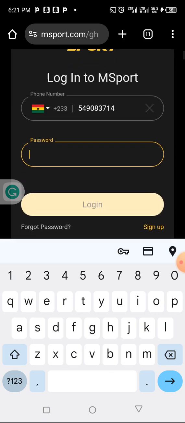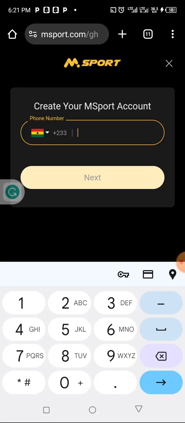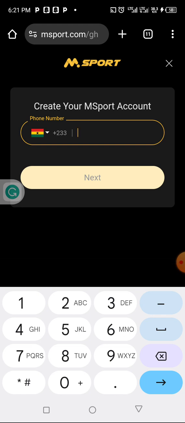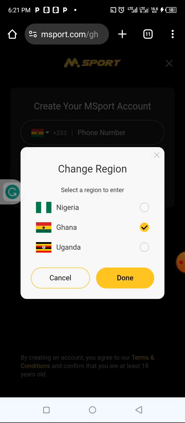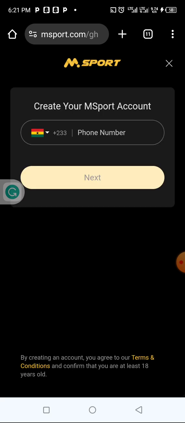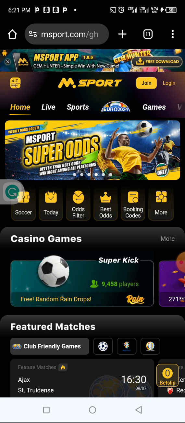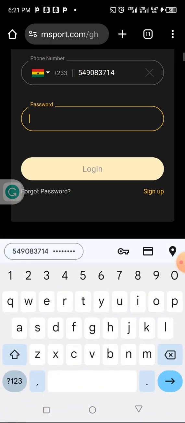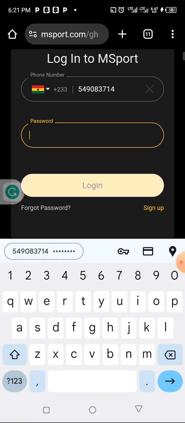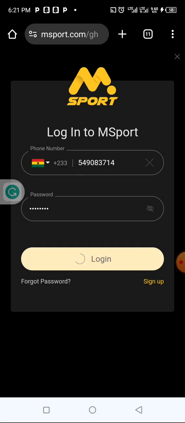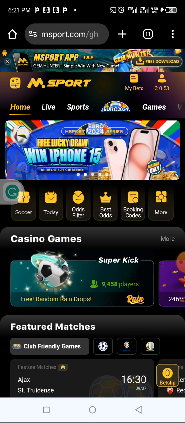I'm staying in Ghana, so if you don't have an account, you go to sign up, then you choose the country of your residence. Okay, currently this platform is located in Ghana, Nigeria, and Uganda. So what I have to do is just log in, then just click my login details. So I've logged in to my platform.